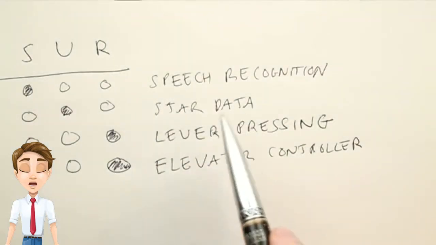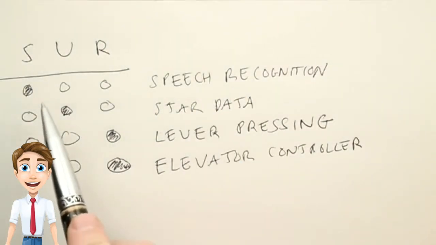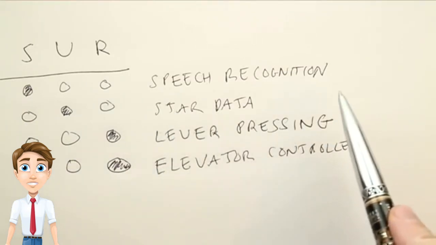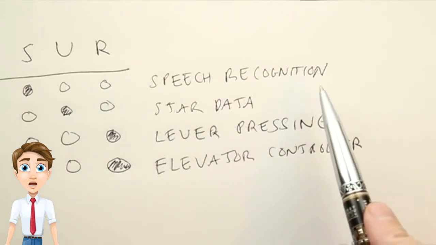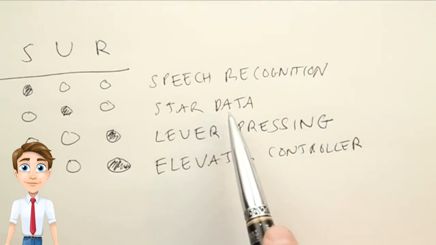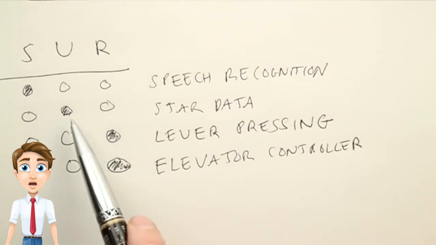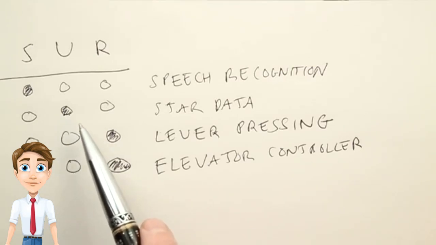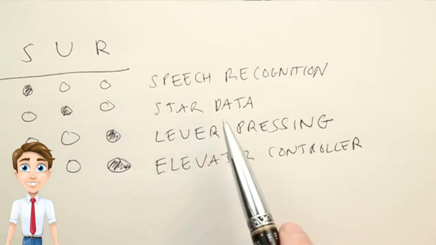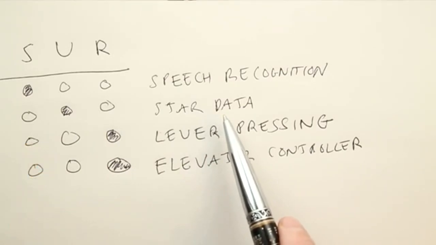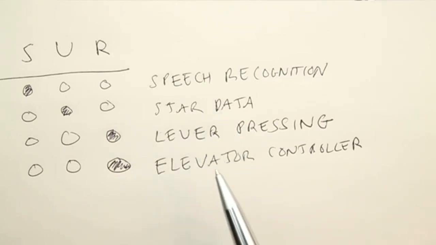The answers are that speech recognition can be handled quite well by supervised learning. That is, we have input-output pairs. The input is the speech signal, and the output is the words that they correspond to. Analyzing the spectral emissions of stars is an example of unsupervised clustering, where we're taking the input data. We have data for each star, but we don't have any label associated with it. Rather, we're trying to make up labels by clustering them together, giving them to scientists, and then letting the scientists see, do these clusters make any sense?